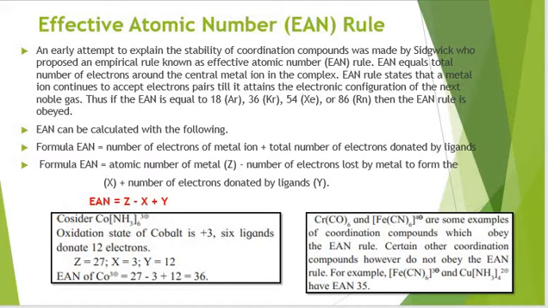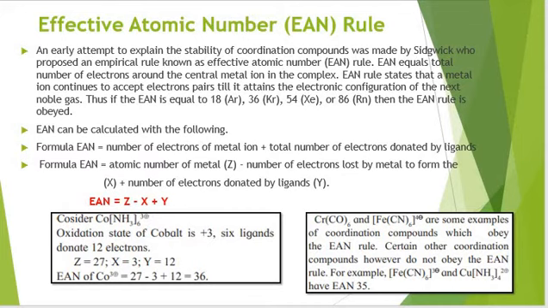hexaamminecobalt(III) ion. For this compound, first we need to calculate cobalt's oxidation state. Cobalt's atomic number is 27. Its oxidation state is 3, and since there are 6 ligands, that means it has received 6 pairs of electrons, which is equal to 12 electrons. Value of Z would be 27, X, the oxidation state, is 3, and Y is 12. So EAN for cobalt is equal to 36. This is an ion which follows the EAN rule, and atomic number 36 is equal to krypton's atomic number.